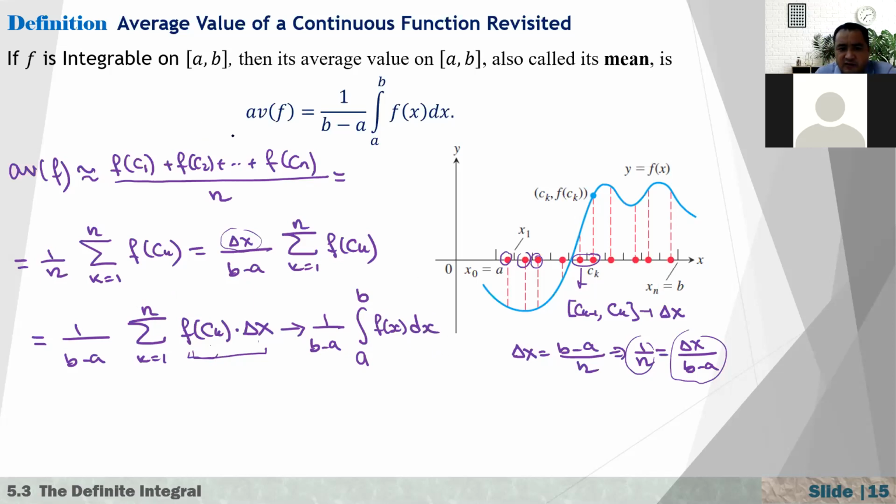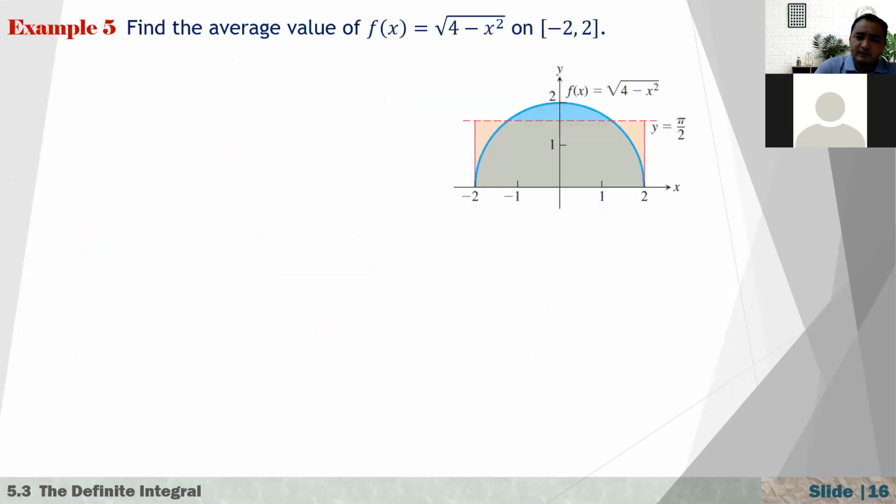That's why we define the average value of f over the interval AB as 1 over b minus a times the integral from a to b of f of x dx. Soon we will use this, because that theorem is really important to prove the fundamental theorem of calculus. That's why we need to understand the main idea there.